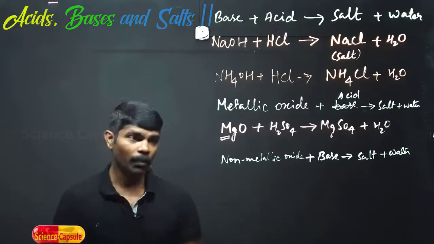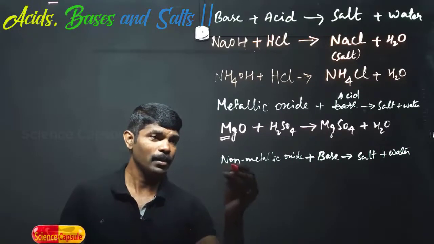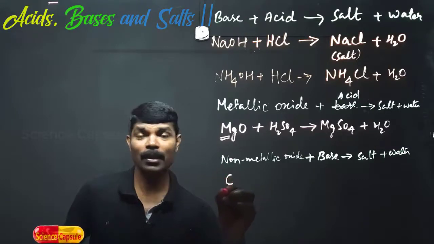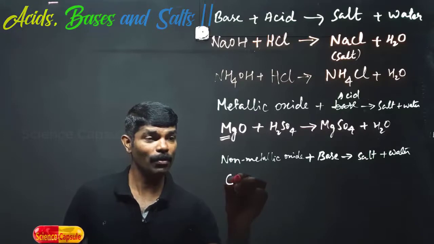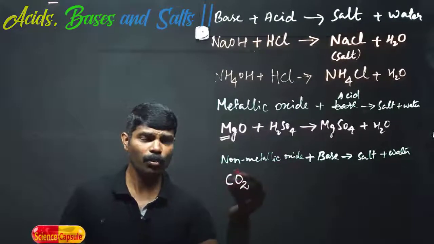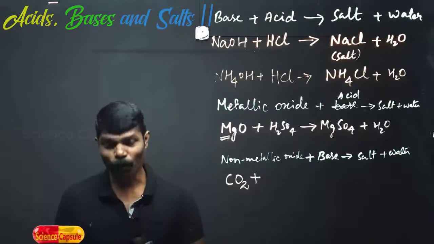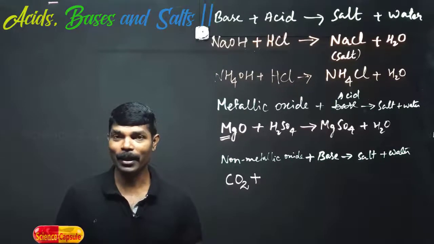By taking an example, we try to understand non-metallic oxides. We can take carbon, which is a non-metal. When it reacts with oxygen, we get carbon dioxide, which is acidic in nature. How to prove this? When carbon dioxide is passed into water, we get carbonic acid, right?